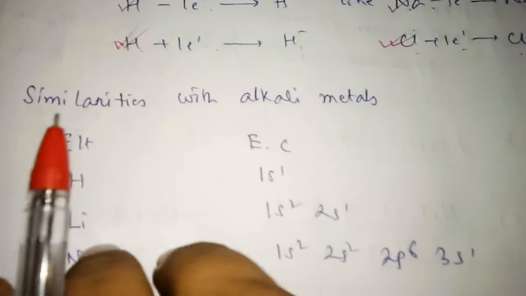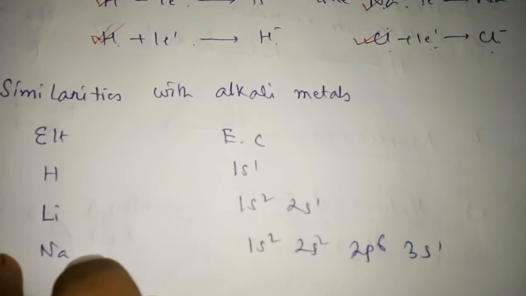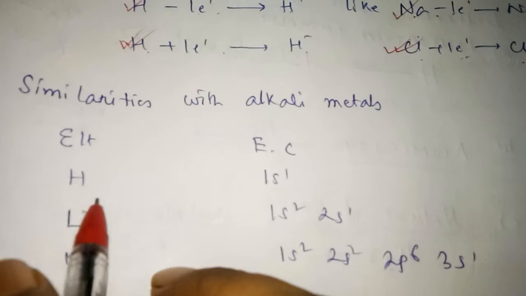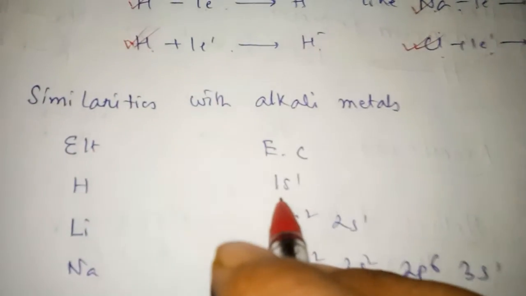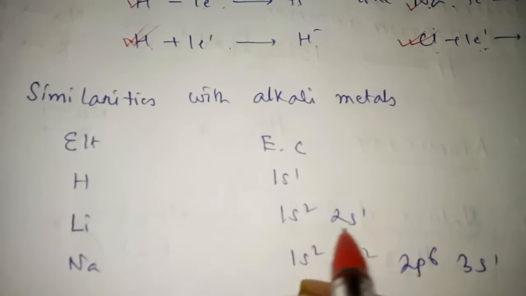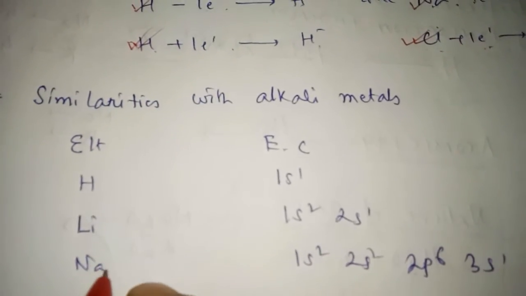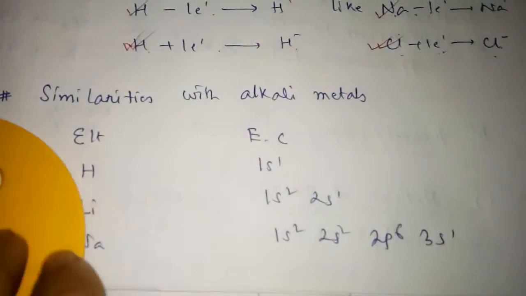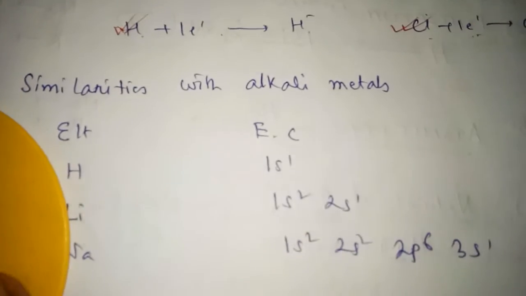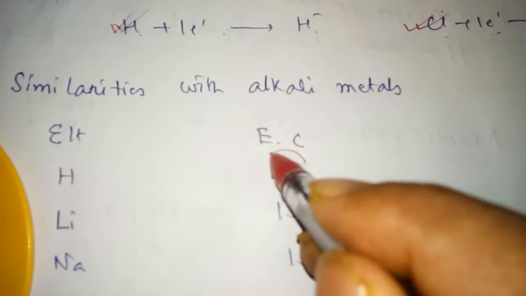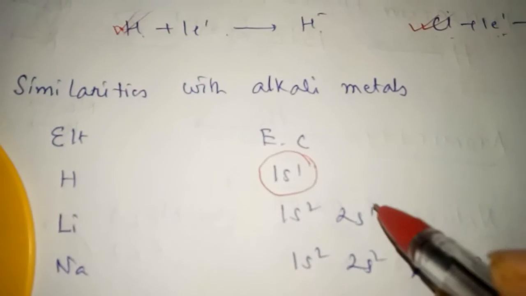Now next point is the similarities with alkali metals. Hydrogen has electronic configuration 1s1, lithium 1s2 2s1, sodium 1s2 2s2 2p6 3s1. You can observe one point: in the outermost shell of hydrogen we have 1s1.